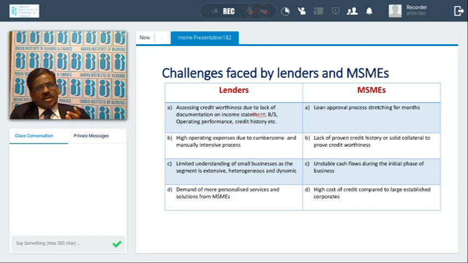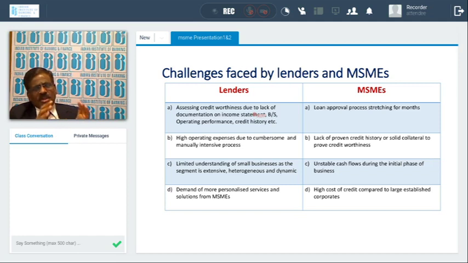And because of this, the cost of operations is very high in terms of MSMEs, because there are more borrowers to cover. To cover maybe 5 lakhs or 10 lakh rupees, we can cover one borrower here, whereas for a corporate, we can give 100 crores to one corporate. So with 100 crores, we can cover about 1,000 people here. That means the cost of servicing the units is very high for lenders.